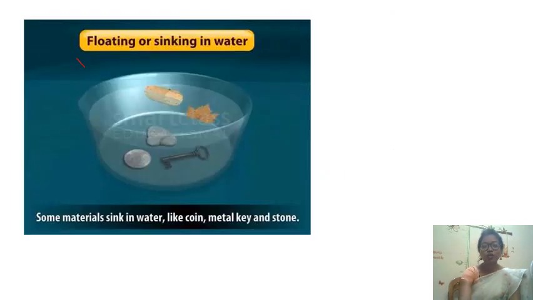So students, here you can see certain materials will float in the water and certain materials will sink in the water. The materials which sink in water are iron, that is a coin, a metal key and stone. And the materials which float on water are leaves, dried leaves and wood. So the materials which are light in weight float on water, and the materials which are heavy sink in water.